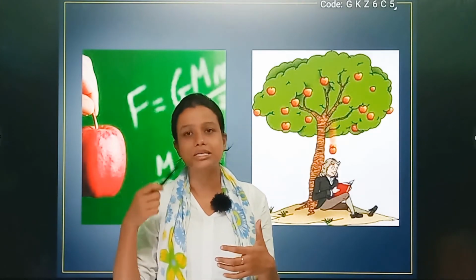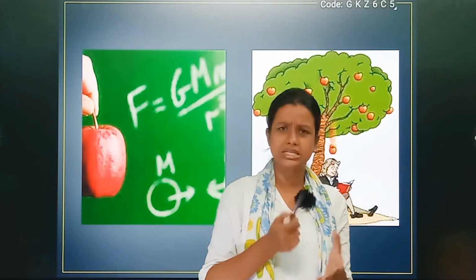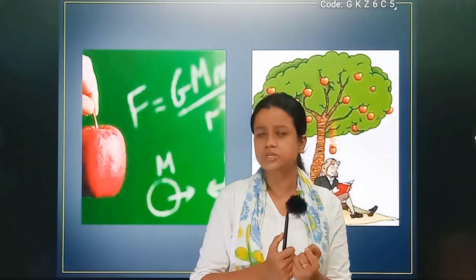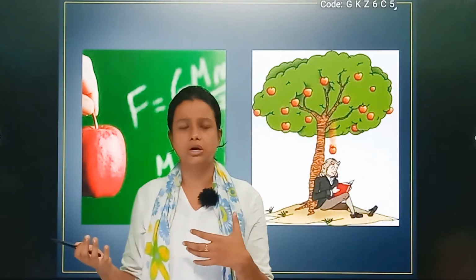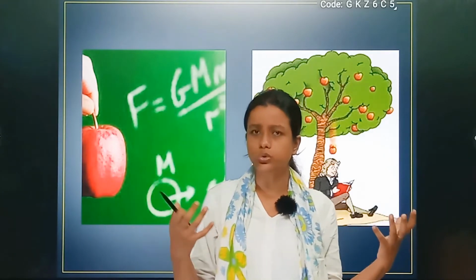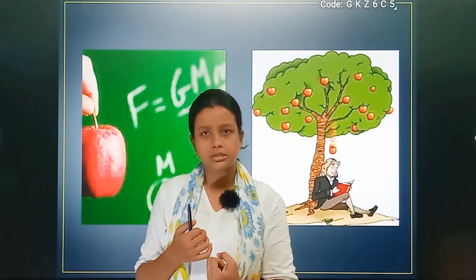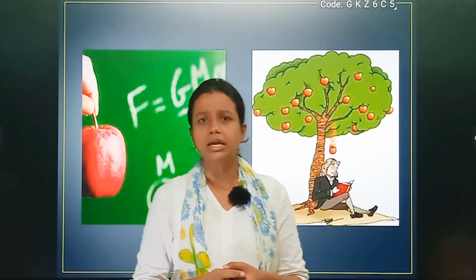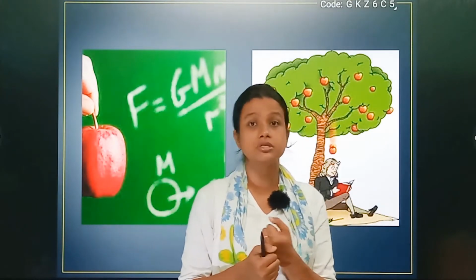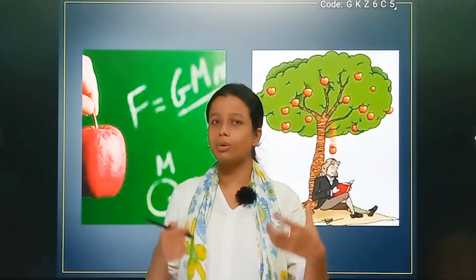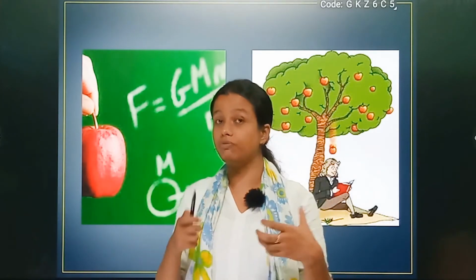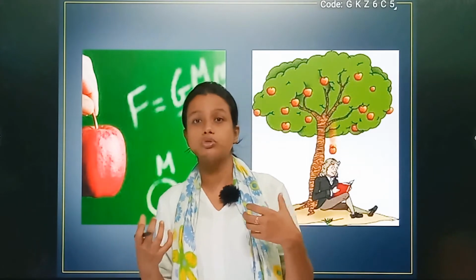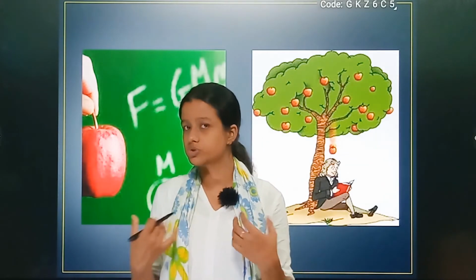Then at that moment, he started thinking, is the earth only pulling the apple towards itself, or various other things too? Is it pulling all other objects around us towards the earth? He started pondering on this point. He also started thinking about his third law of motion. What was the third law? Every object exerts equal and opposite forces on each other.